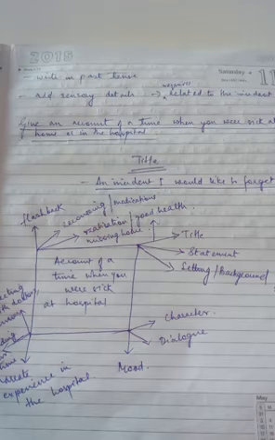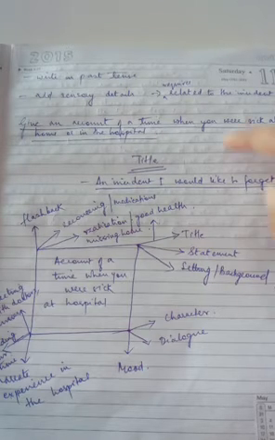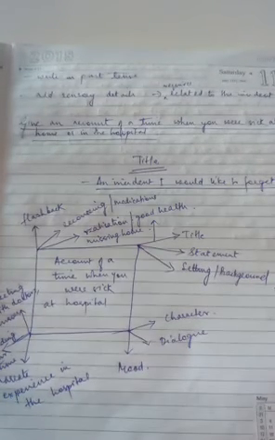After that you plan it out. As I always say, for a good composition you must plan it out. You are getting 15 minutes, so you must plan it. Immediately you think about the title. You can give a title like this: an incident I would like to forget. Obviously nobody wants to remember the incident when you were sick and in the hospital. So you could begin like this, or you can choose any other title, it's up to you.